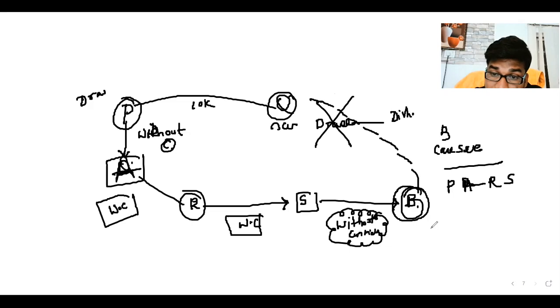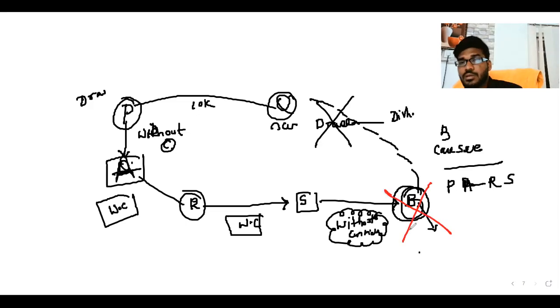Here B obtained the instrument without consideration. Whenever any party obtains the instrument without consideration, this party does not have any right to sue any prior party. Even though you are the holder, if you obtained the instrument without consideration, you have no right to sue.